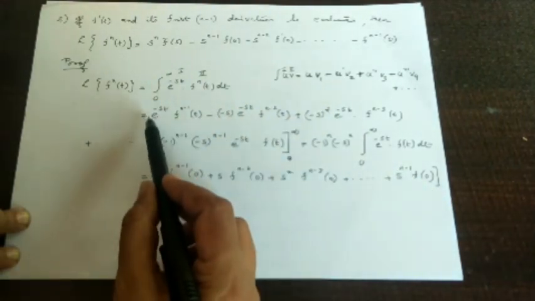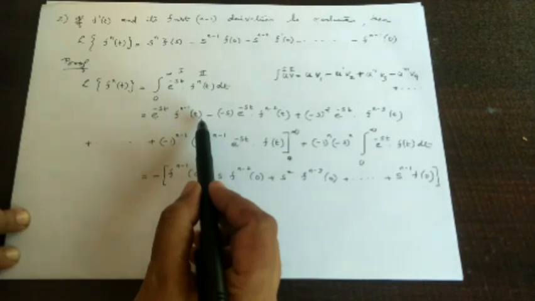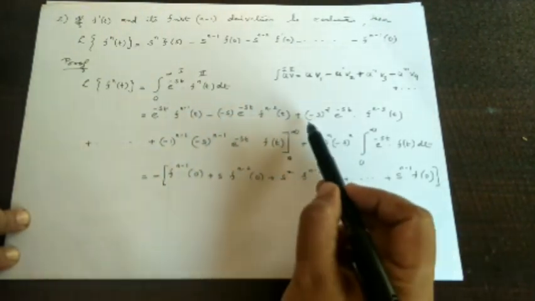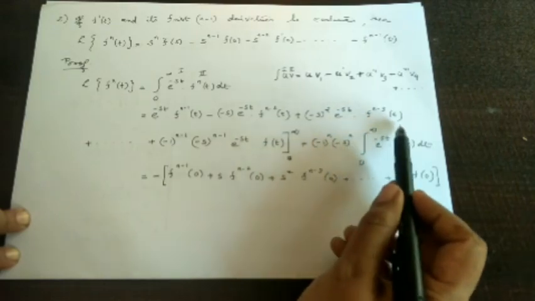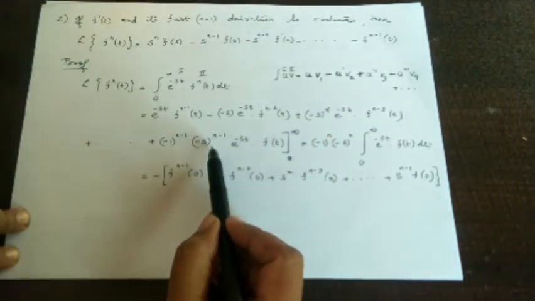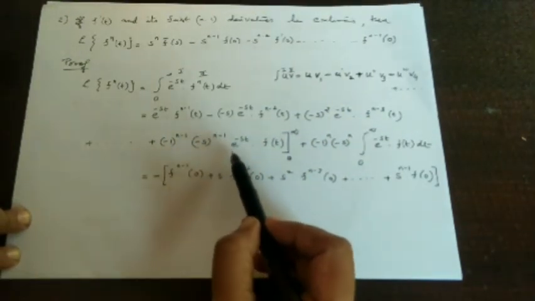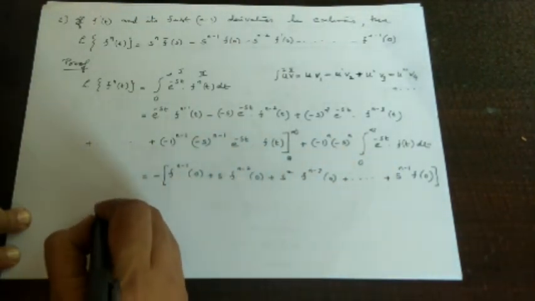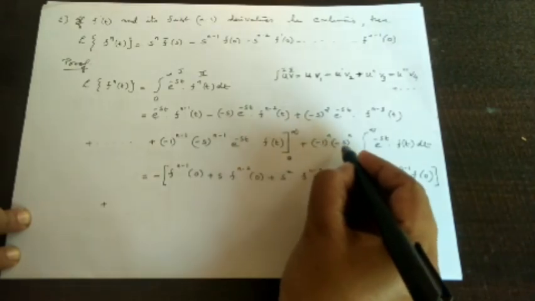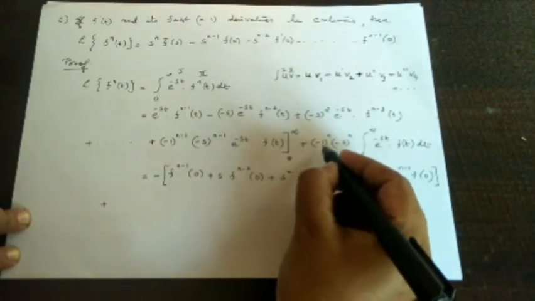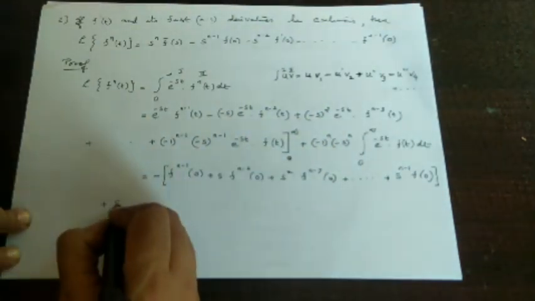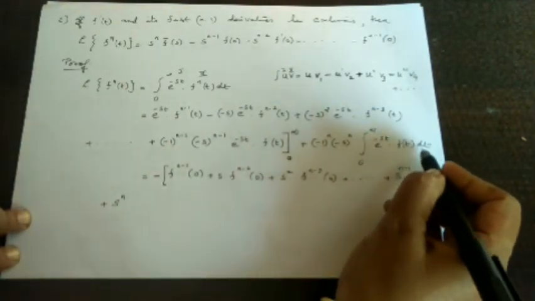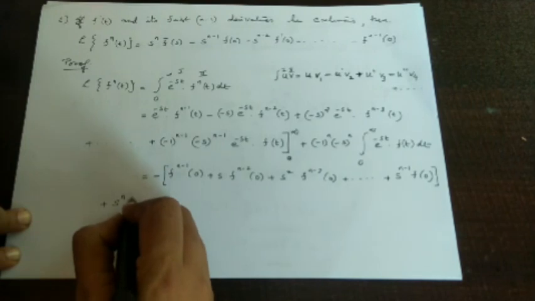The other terms are minus into f^(n-1)(0), then plus s into f^(n-2)(0), plus s square into f^(n-3)(0), etc., s raised to n minus 1 f(0). Then the last term is minus 1 into minus s the whole raised to n, that is s raised to n, into the integral from 0 to infinity of e raised to minus st f(t) dt, which is f bar of s.